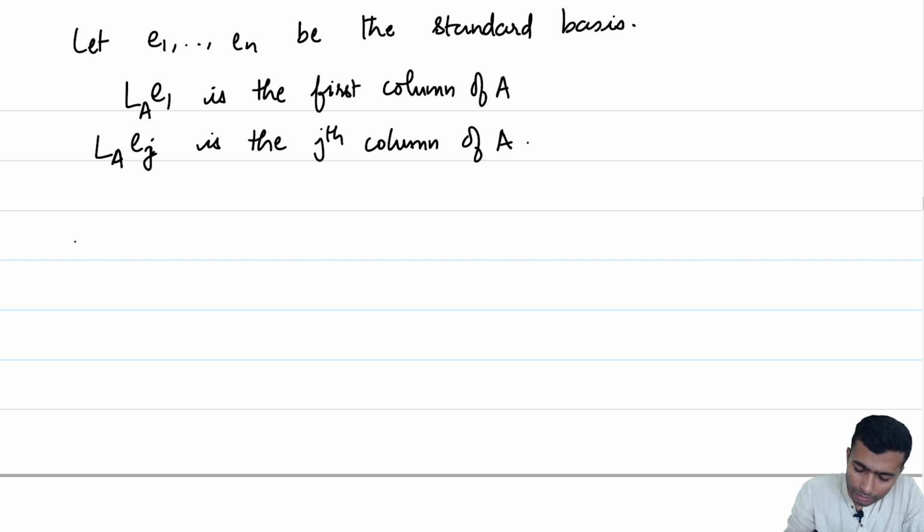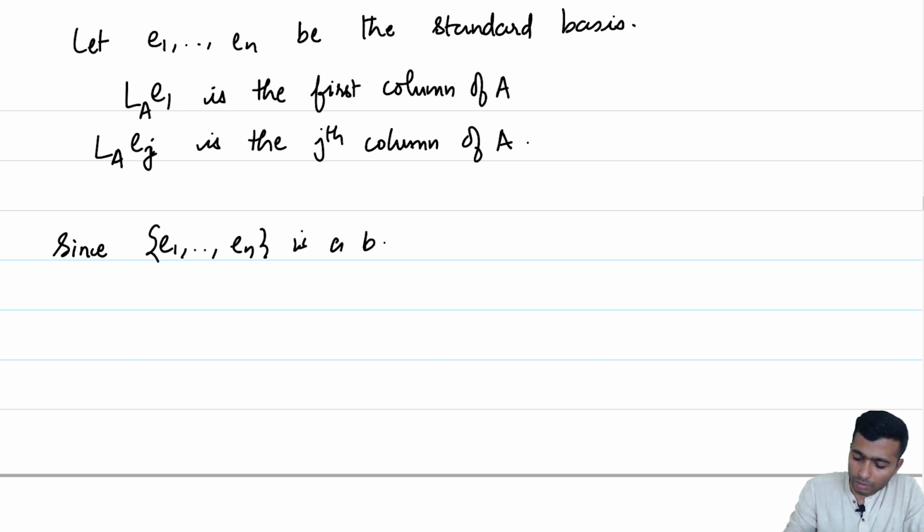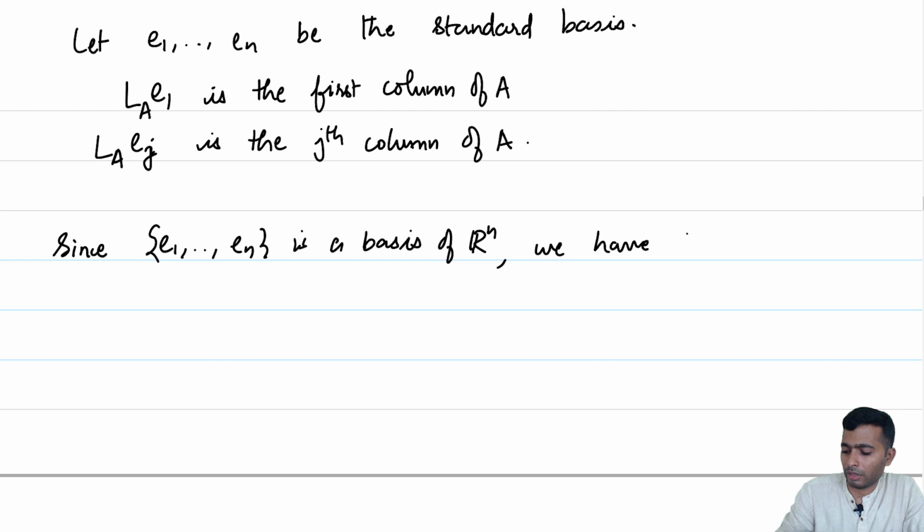So, since E1 to En is a basis of Rn, we have LA E1 to LA En.